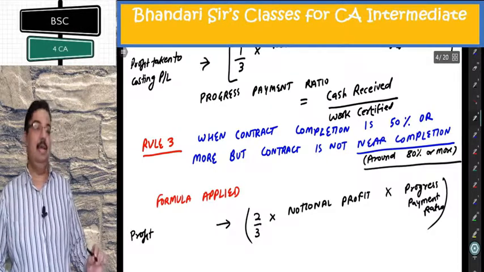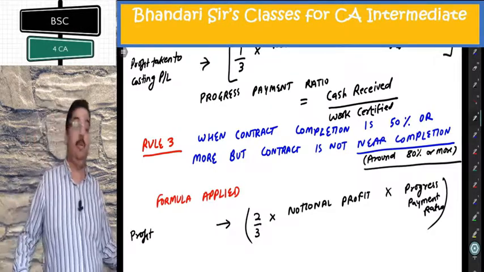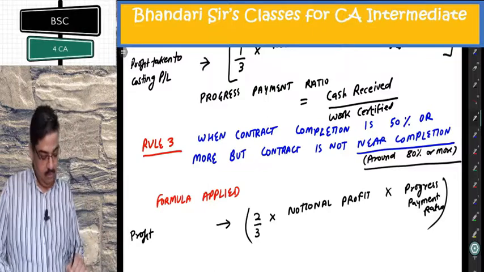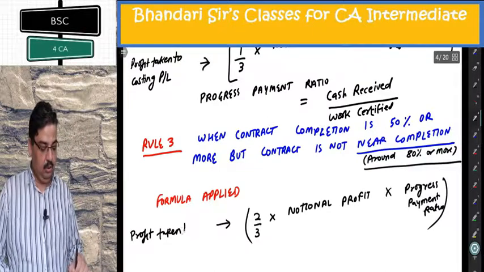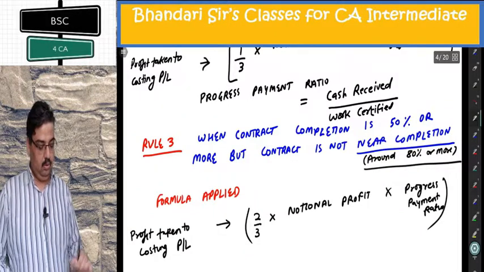Must define it in the exam. Don't leave it like progress payment ratio. Must define it. Profit taken to costing P&L.